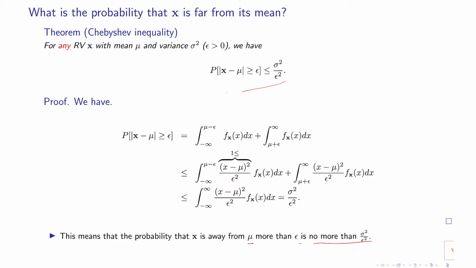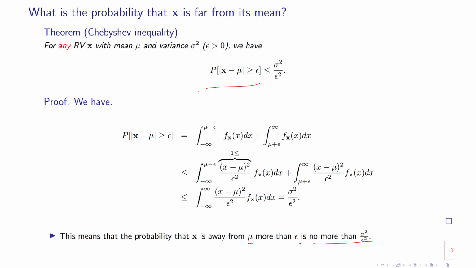Obviously, if epsilon is a very small number, this value becomes bigger than 1. So the inequality is not useful, because we already know the probability is smaller than 1. But for very large values of epsilon, you will observe that the random variable cannot go far away from the center.